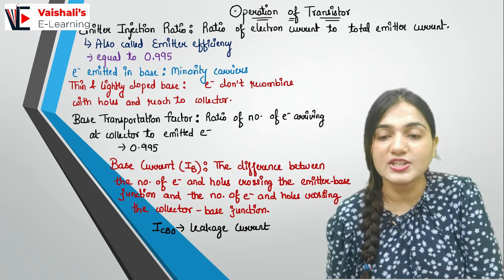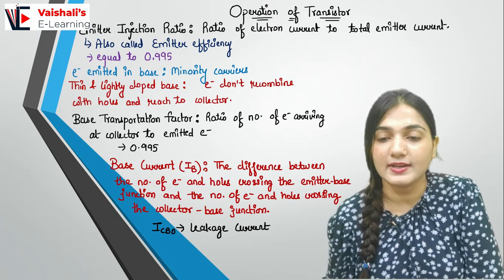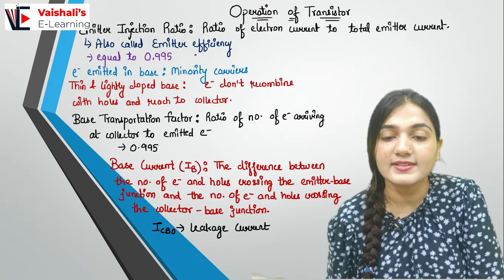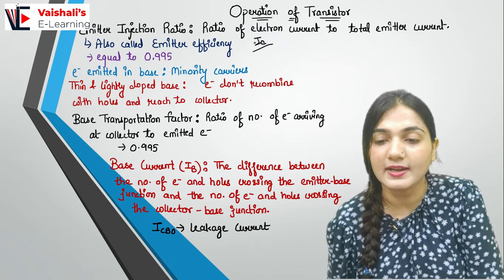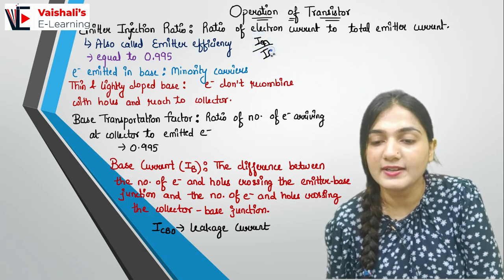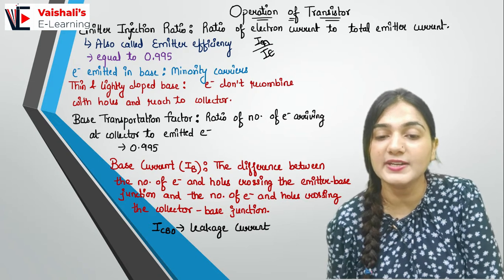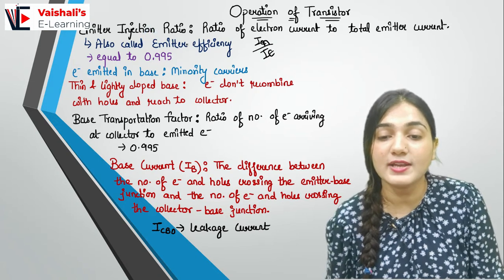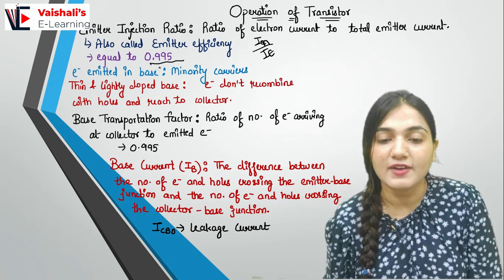Right? Emitter injection ratio is the ratio of electron current to the total emitter current, right? So it is also called the emitter efficiency. So the electron current IN upon the total emitter current, right? So IN, due to electron current, I can represent as IN, and the total emitter current I am representing as IE. So this is how I will be getting the emitter injection ratio. It is also known as the emitter efficiency, and it is equal to 0.995, right?